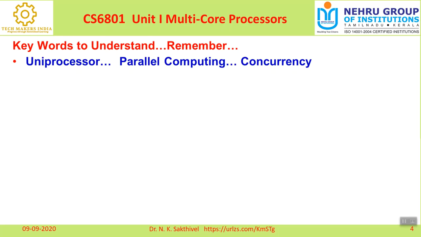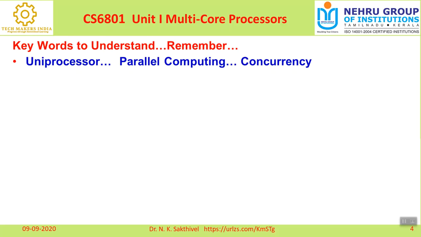And one more keyword I would like to introduce related to parallel computing is multiprocessor. A multiprocessor system consists of more than one processor in a single chip, which executes more than one instruction in a single cycle. So now I have introduced three keywords: uniprocessor, parallelism or parallel computing, and the third one is multiprocessor.